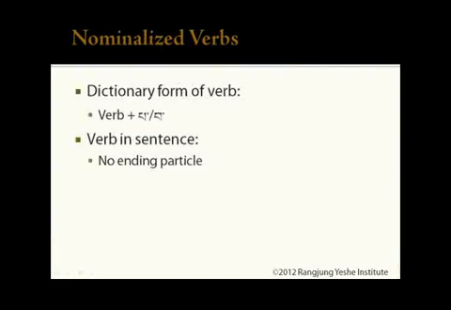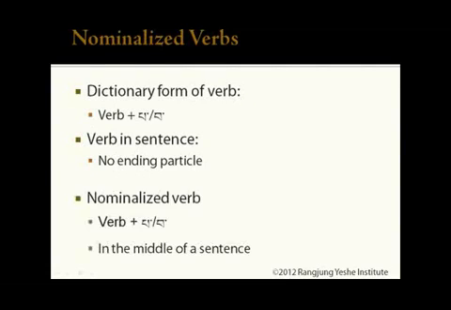We've already seen that verbs in the dictionary have a pa or a ba, but that verbs lose the ending particle when they occur at the end of the sentence as the main verb. But sometimes we can find verbs with the pa or ba particle in the middle of a sentence, functioning like a noun or an adjective. We call these nominalized verbs.